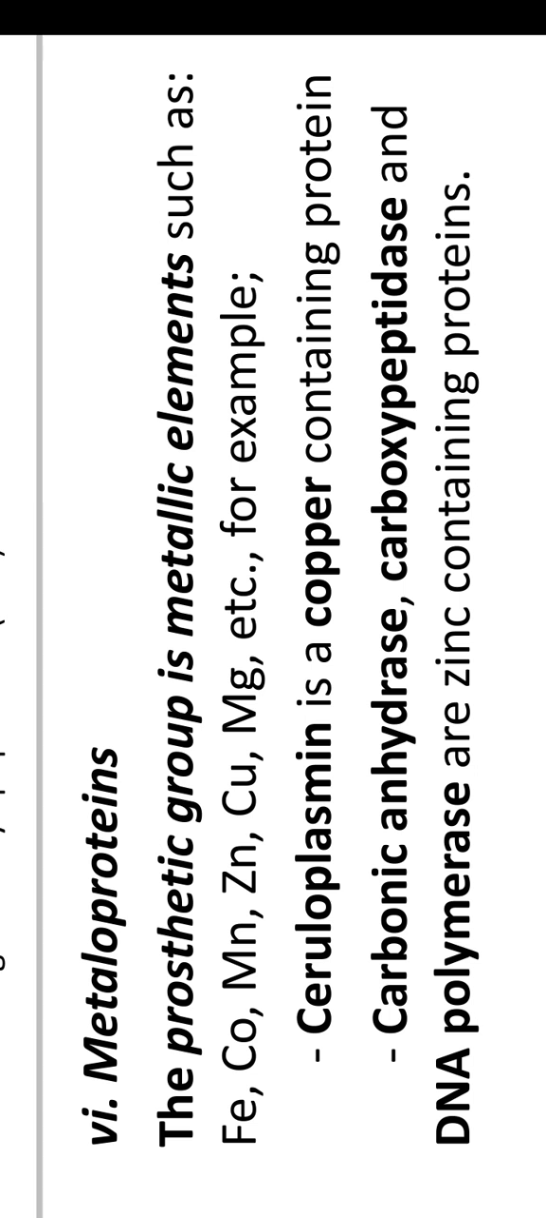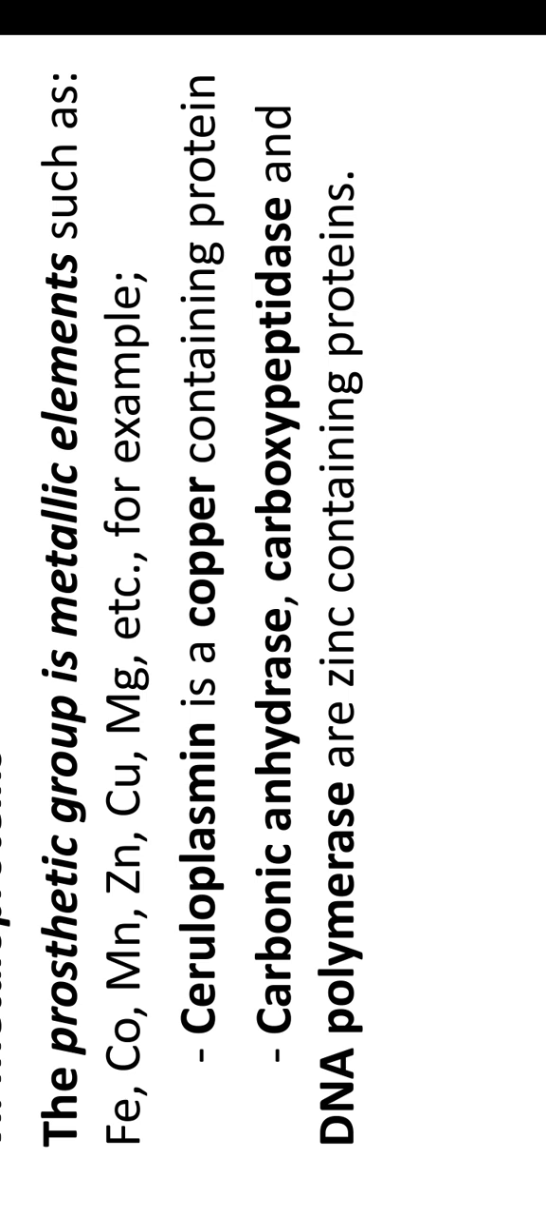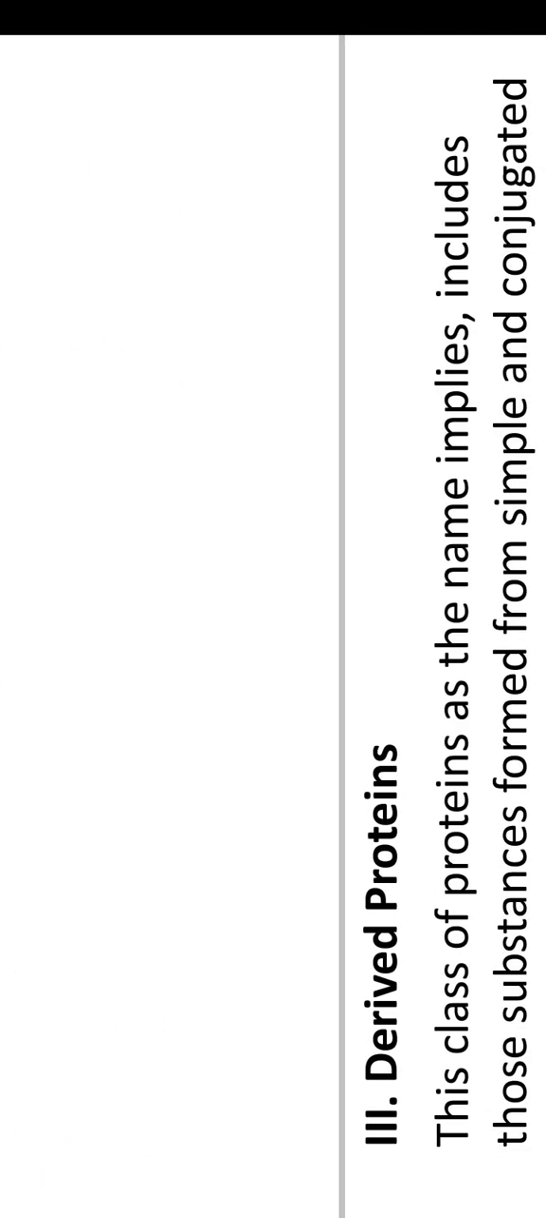Next, we see about metalloproteins. The prosthetic group is metallic elements such as ferrous, copper, manganese, zinc, magnesium. These are all prosthetic groups in metalloproteins. Example: ceruloplasmin is a copper containing protein. Next, carbonic anhydrase, carboxypeptidase, and DNA polymerase are zinc containing proteins.